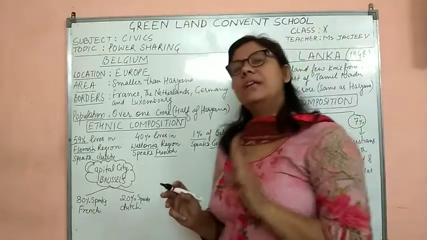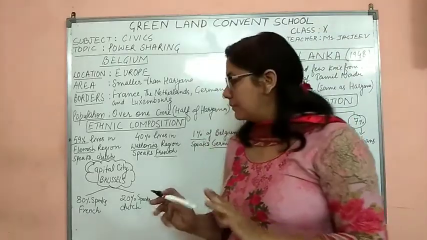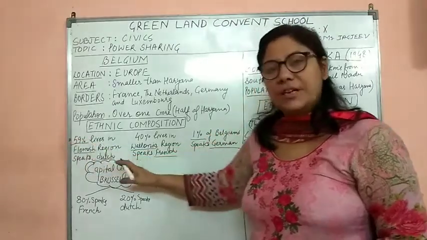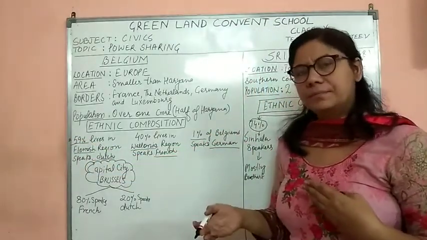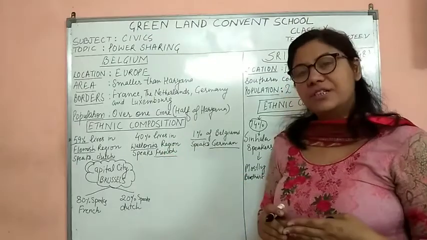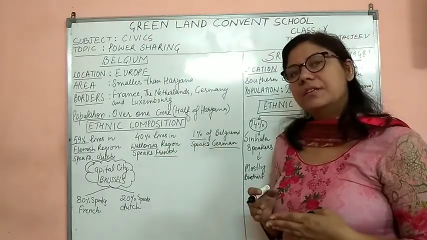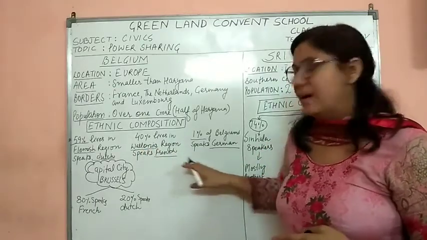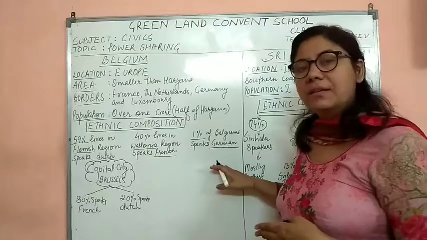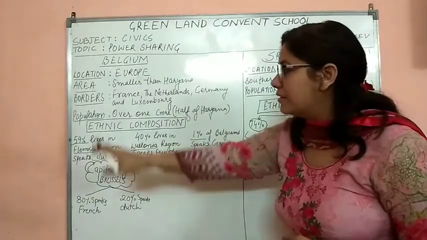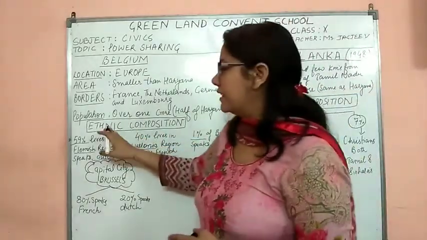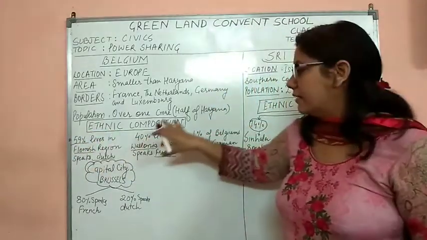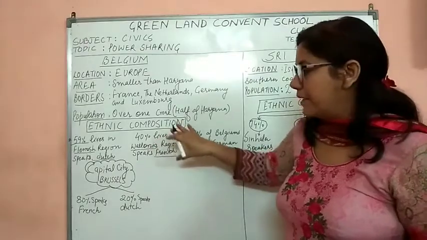So there are 3 languages being spoken in Belgium. One is the Dutch language. 59% of people speak Dutch, it means that they are in majority. 40% of people speak French. They are living in the Wallonia region. They are in minority, and 1% of the people speak German. So in the whole country, Dutch speakers were in majority and French speaking people were in minority.